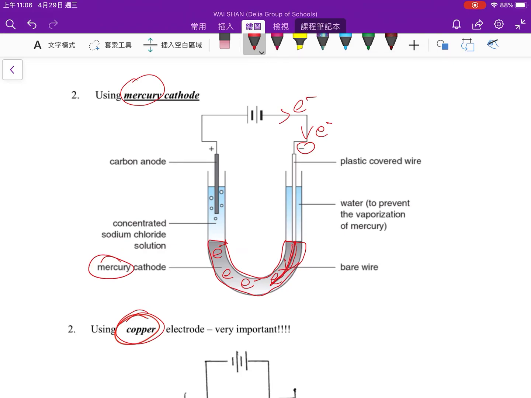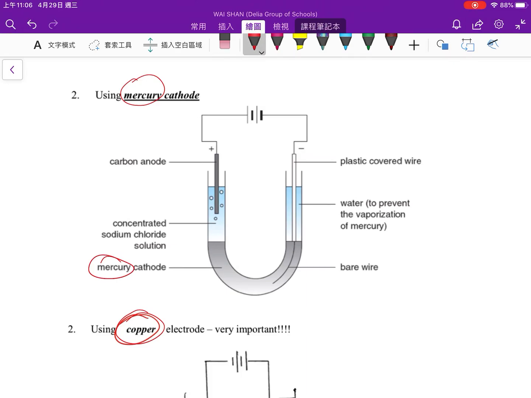So only when it is connected to the negative electrode, then sodium and hydrogen ions will be attracted. It will favor the formation of metal, which will lead to the formation of metal, but not hydrogen gas. But what if it's not connected to the negative electrode?